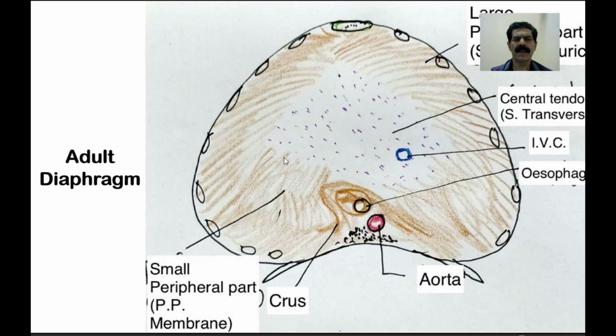So this is another type of hernia because of the developmental defect in the muscular part of the dorsal, posterior lateral part of the diaphragm. Thank you.